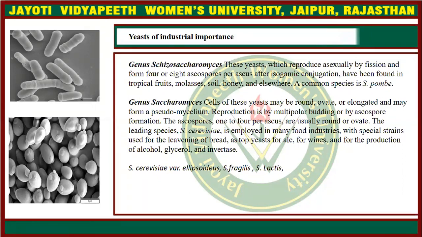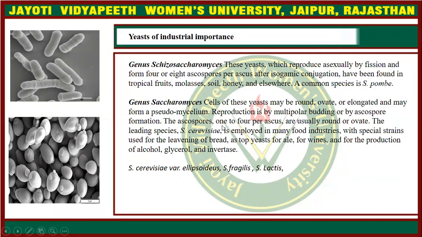It is false mycelium, and the reproduction in the Saccharomyces genus is by multipolar budding, which we have already discussed in a previous video, or by ascospore formation. So two types of reproduction are involved: multipolar budding and ascospore formation.